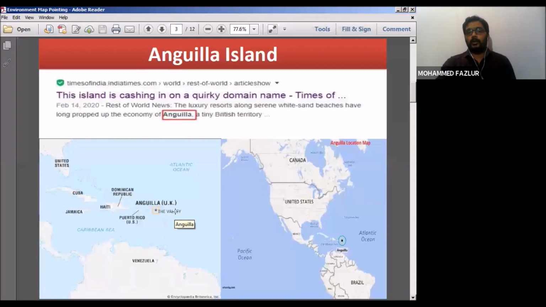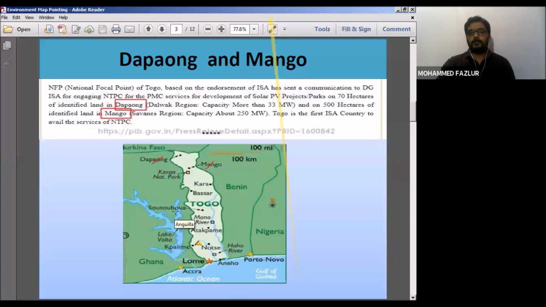And the second one, Anguilla Island, why is it in the news? Now a very important topic, that is Dapong and Mango. Look at why Dapong and Mango are in the news. These are very important regions of Togo. I repeat, Dapong and Mango are very important regions of Togo. Togo is a country in the African continent, somewhere between Nigeria and Ghana.